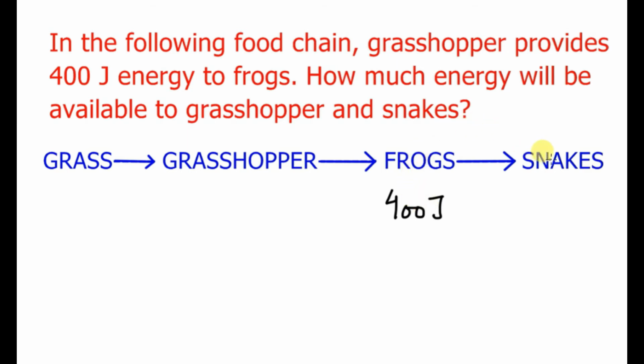So, only 10% of that energy will be made available to the snakes. So, what will be 10% of 400 joules? Only 40 joules will be made available to the snakes. And how much energy will be available to the grasshoppers? 4000 joules. Because 10% of 4000 joules, only 400 joules then will be made available to the frogs. So this energy calculation is done as per 10% law.